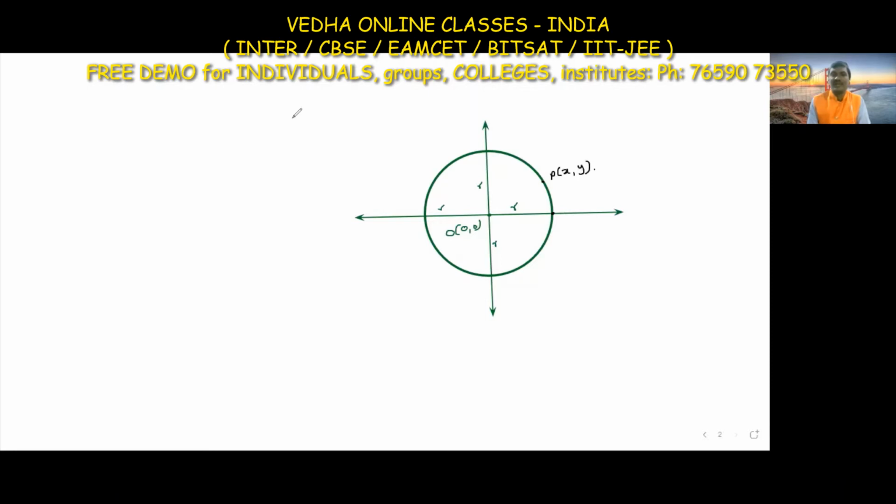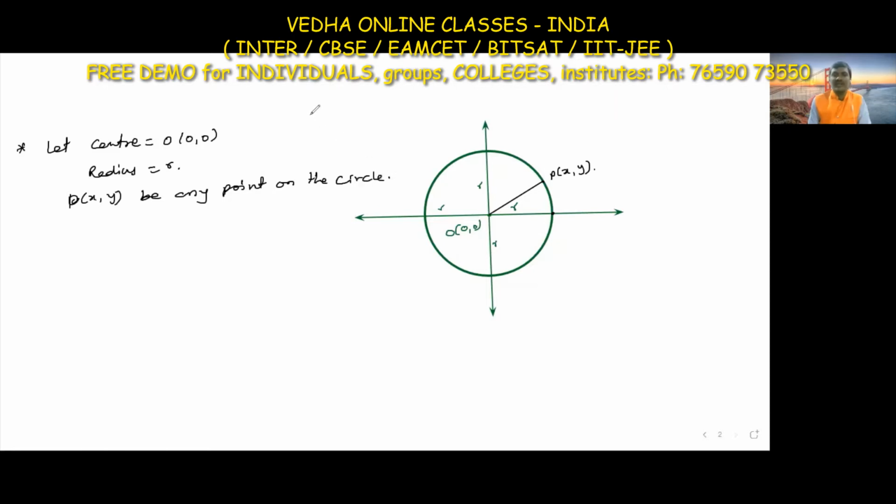This distance is also equal to the radius. So now let the center be the origin, that is 0, 0, and the radius of the circle be r, and P of x comma y be any point on the circle.